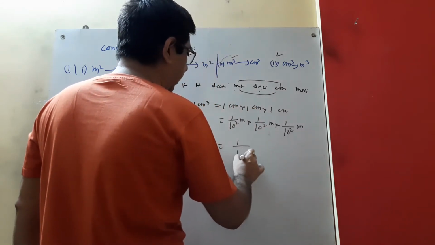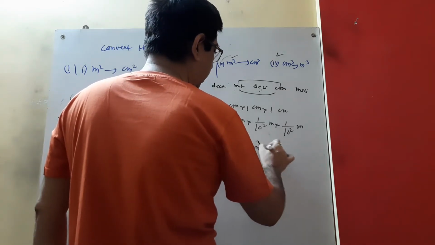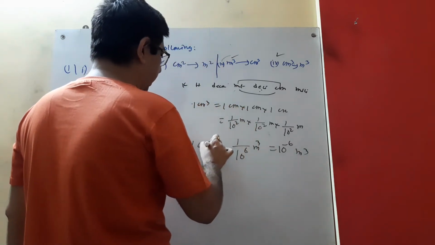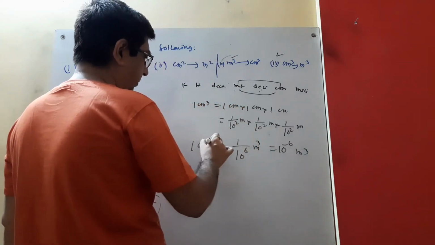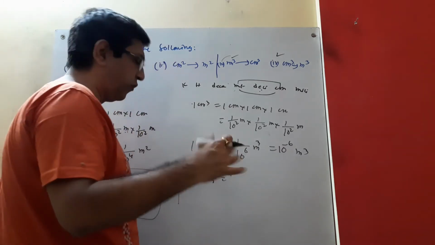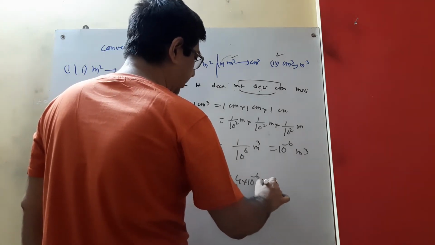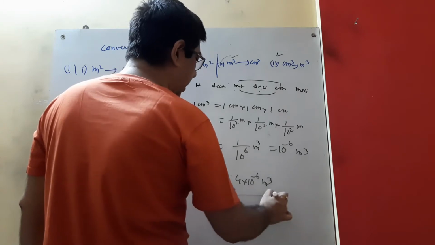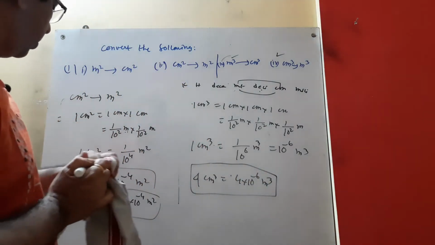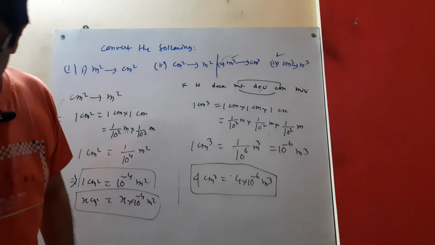That is 1 by 10 to the power 6, 2 plus 2 plus 2, meter cube, which means 10 to the power minus 6 meter cube. So 1 centimeter cube equals 10 to the power minus 6 meter cube. So 4 centimeter cube equals 4 into 10 to the power minus 6 meter cube. This is how to convert centimeter cube to meter cube and meter cube to centimeter cube. Right? Okay.